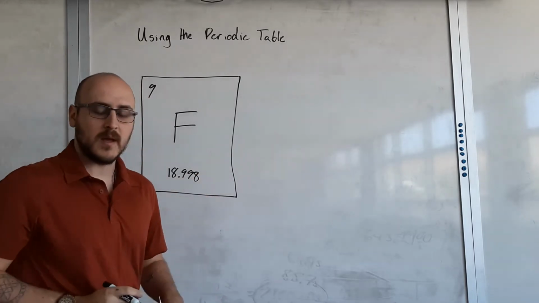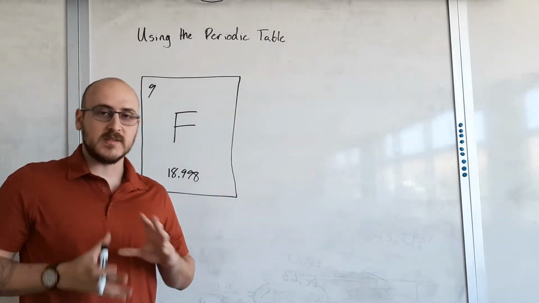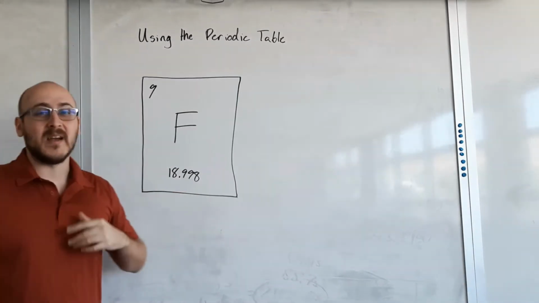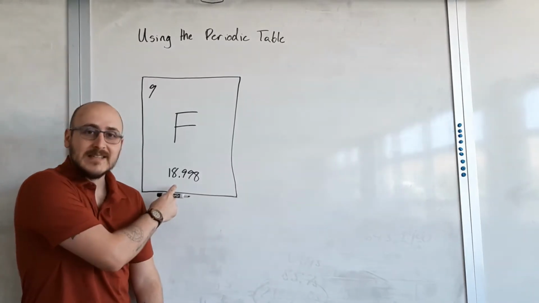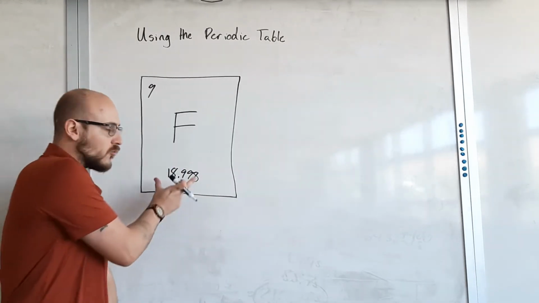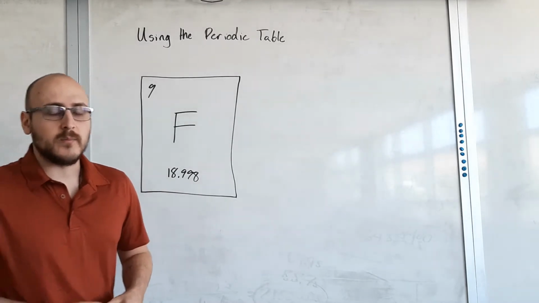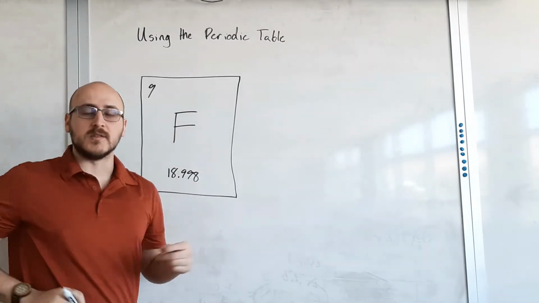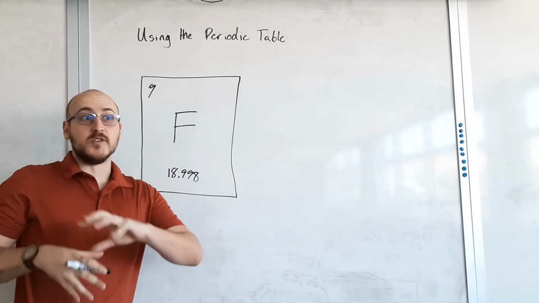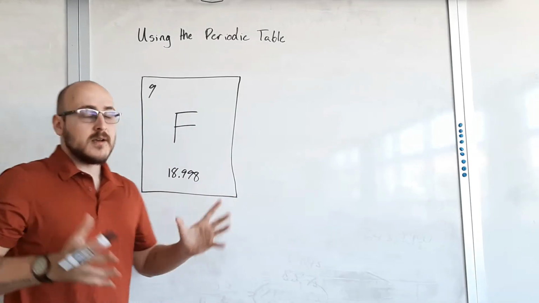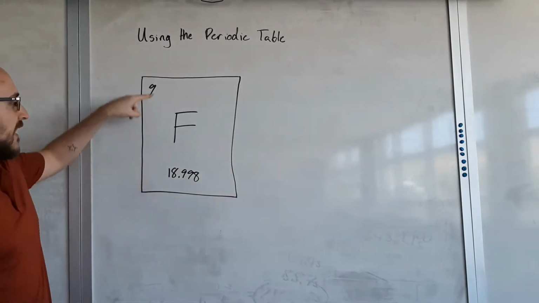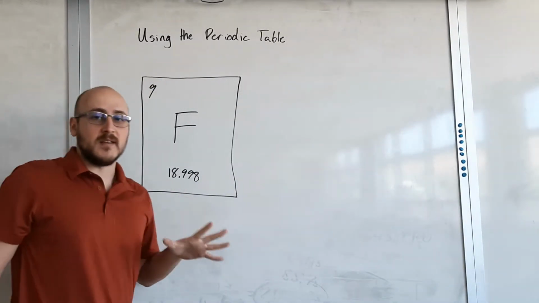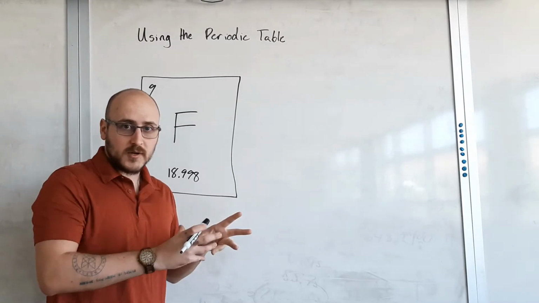down there. Now, if you're looking at a different periodic table, these numbers might be slightly different. This number will definitely be the same for fluorine. This number might be rounded a little bit, like they might round it up to 19, it might have fewer digits to it, but it will be roughly the same number. Also, depending on what periodic table you're looking at, they may move around in the box. What we're concerned about is which one is the numerically larger number. You may see a periodic table where the 18.9 is on top and the 9 is on bottom. That does not affect the information. You're looking for a larger number and a smaller number.